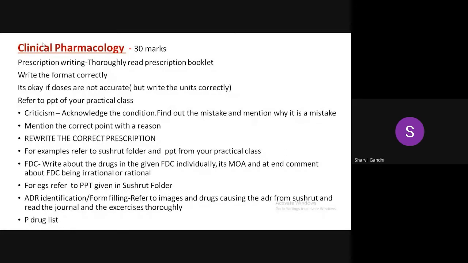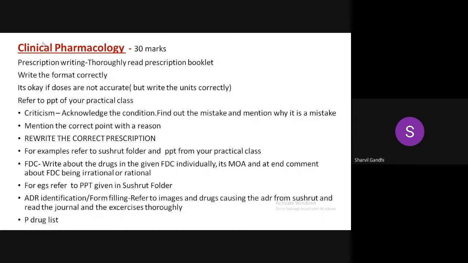Budesonide, write about it and why it is given for bronchial asthma. And at the end, write why both of them can be given together and mention whether it is rational or irrational. For example, Urvashi ma'am's PPT is the standard PPT where all the FDCs are given quite nicely. You can refer to that.